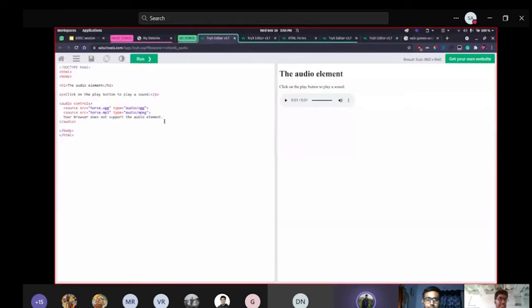Okay, so that's the tag. It's actually very simple. By the way, here I'm also specifying that I want the audio controls as well. You obviously want the audio file, but you also want the controls. So you can see this play, pause, the volume bar, and you can change the speed of the audio.